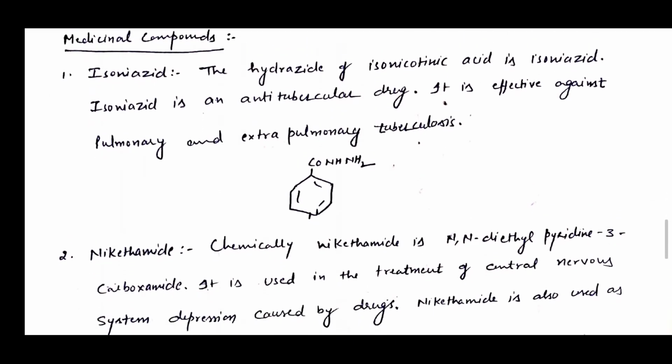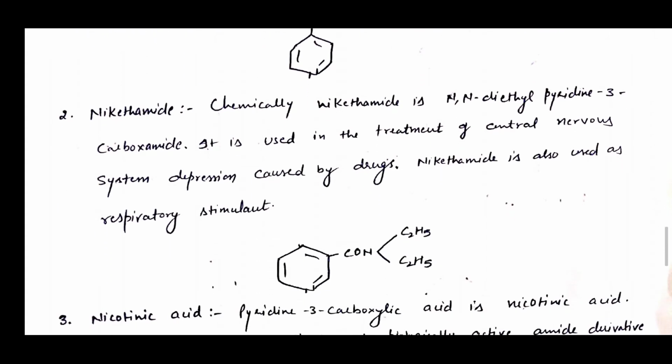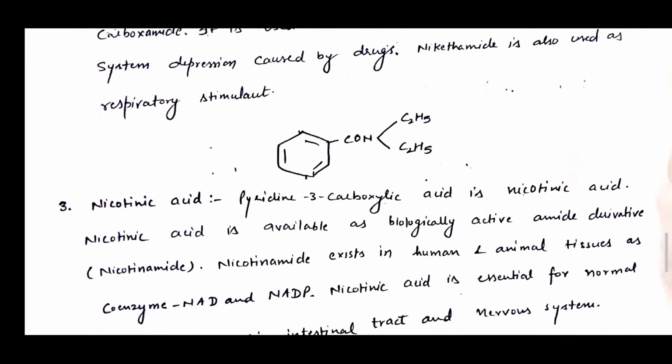First is isoniazid. It is a hydrazide of isonicotinic acid. Isoniazid is an anti-tubercular drug. It is effective against pulmonary and extrapulmonary tuberculosis. You can see the structure of isoniazid. Next is nicotinamide. Chemically, nicotinamide is N,N-diethylpyridine-3-carboxamide. It is used in the treatment of central nervous system depression caused by drugs. Nicotinamide is also used as a respiratory stimulant. You can see the structure of nicotinamide.